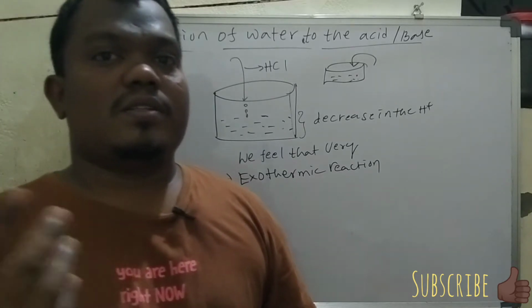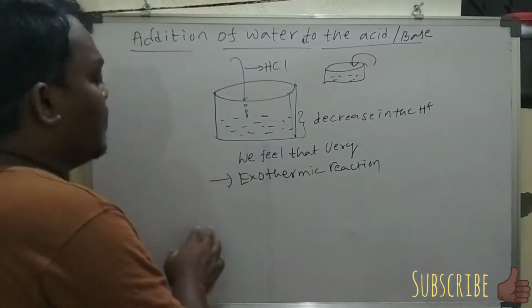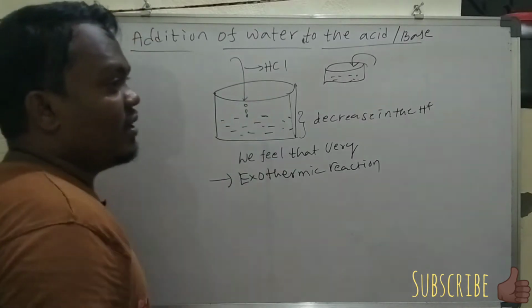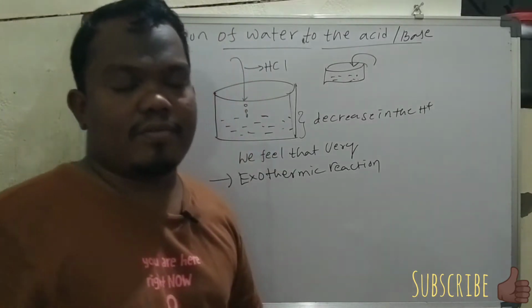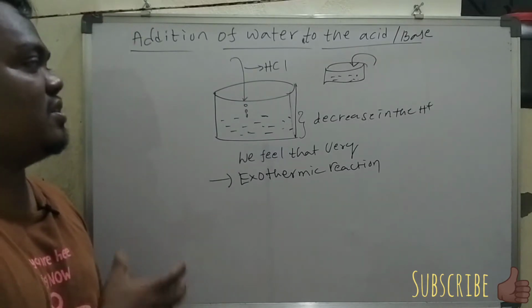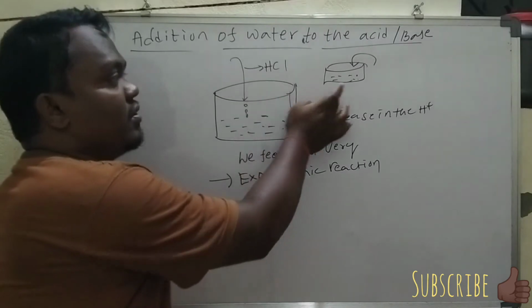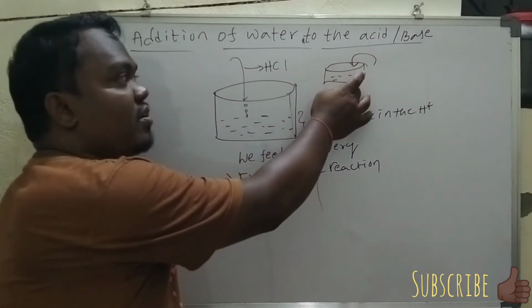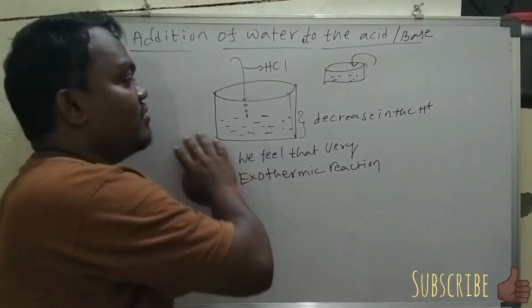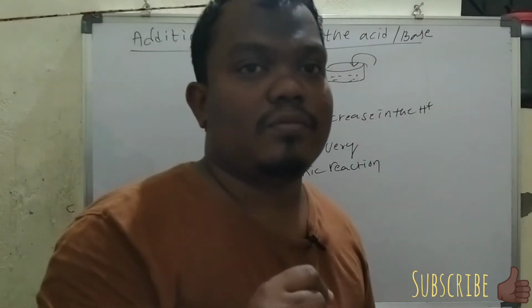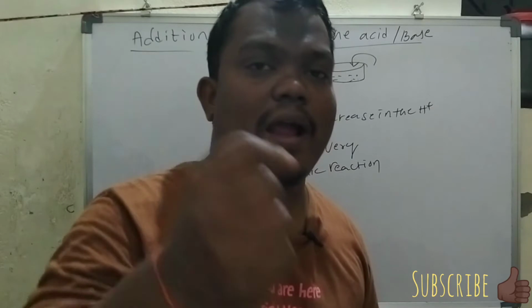You should keep this in mind and be very careful when handling and dissolving acids. We should not add water to the acid; we should add acid to the water, and that too drop wise.